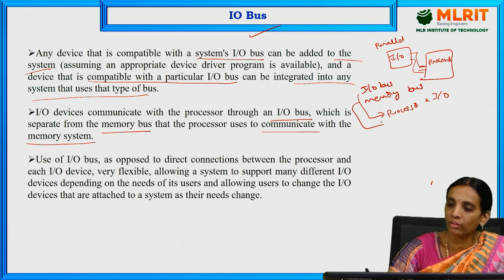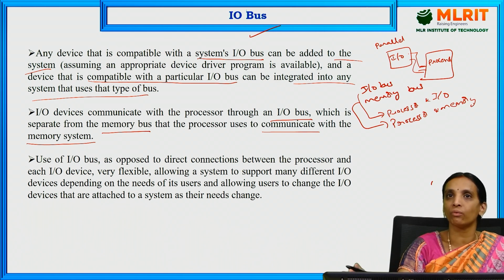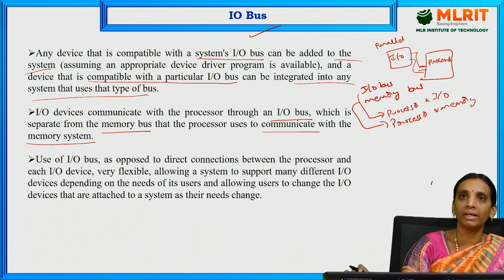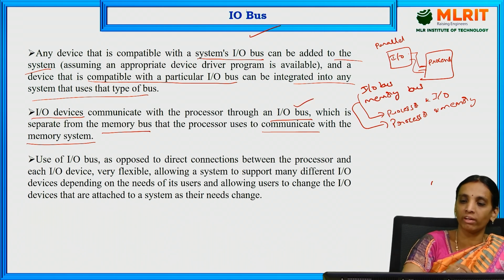The memory bus is used for providing communication between the processor and memory devices. The same bus cannot be used for both. The I/O bus is used for communication with the I/O devices, and the memory bus is used for communication with the memory devices.